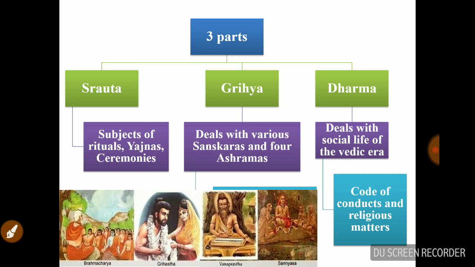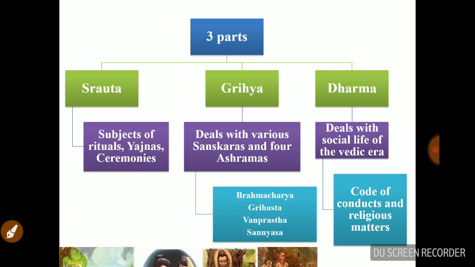Then comes Grihastha, when you marry. Then Vanaprastha, when you are getting rid of relations and meditating on a spiritual path, and through that path you reach Sannyasa. These are the 4 ashramas in the Grihya Sutra.